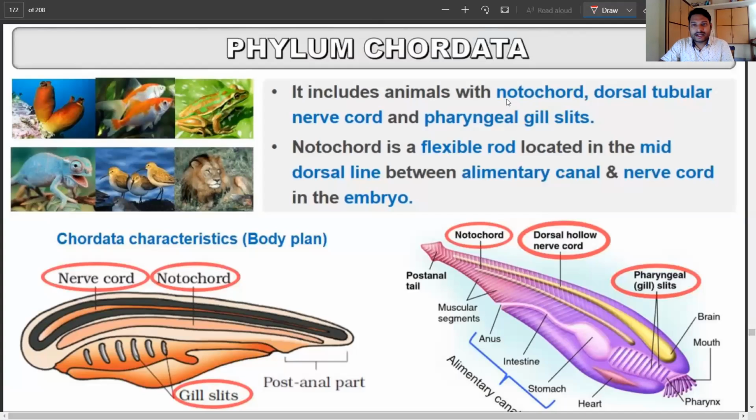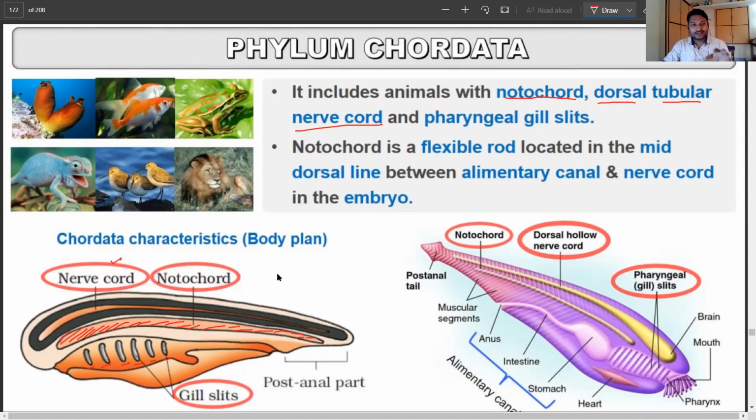So it includes all the animals which are going to have the notochord, along with a dorsal tubular nerve cord. On the dorsal side, this is a typical representation of an organism which is a chordate, and in that, this particular area is the notochord. We are going to have it in this organism on the dorsal side completely. Now, they also have the pharyngeal gill slits. You can see here, 1, 2, 3, 4, 5, 6 are shown. Along with that, there is also the nerve cord.